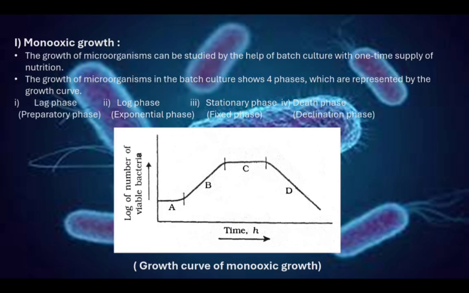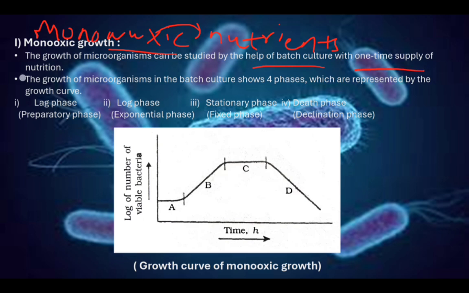What is monoauxic growth? Mono means single time, and auxic refers to nutrients. The growth of microorganisms studied with the help of batch culture with one time supply of nutrition is monoauxic growth.